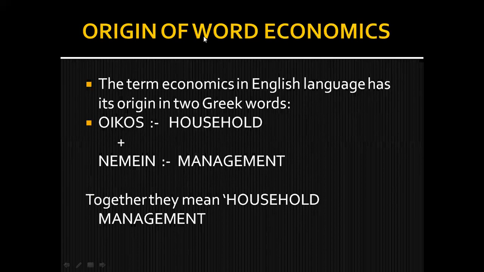So what is the origin? How did this word economics originate? Let me tell you. The term economics in English language has its origin in two Greek words. Students, economics is the combination of two words. It has its origin from two Greek words, oikos plus nimin. Oikos in English means household. Nimin means management. Okay. So together, if we combine these words, it makes the sense of household management. It means that economics refers to the management of household things.